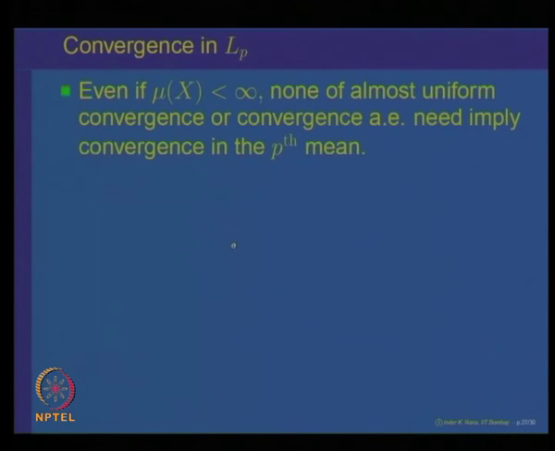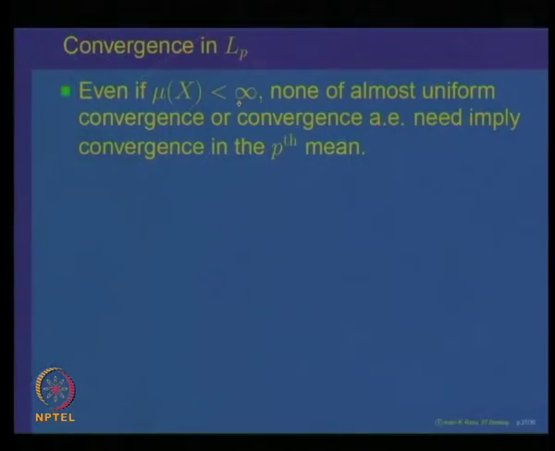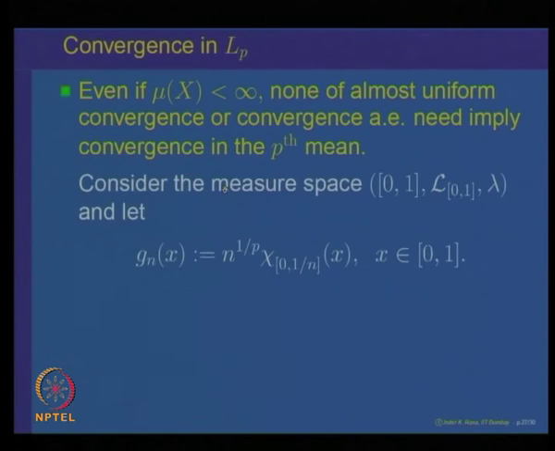Let us also analyze the relations between L p spaces and other modes of convergence when the underlying space is of finite measure. The result says that even if the underlying measure space is finite, none of uniform convergence or convergence almost everywhere need imply convergence in the pth mean. So, this condition is not good enough to ensure that almost uniform convergence will imply it.